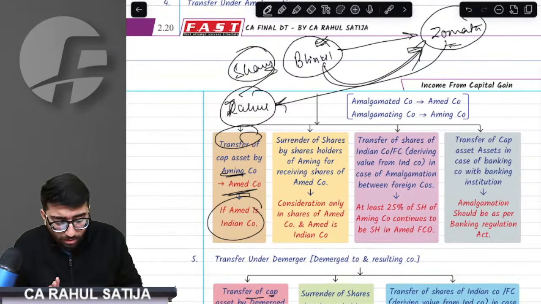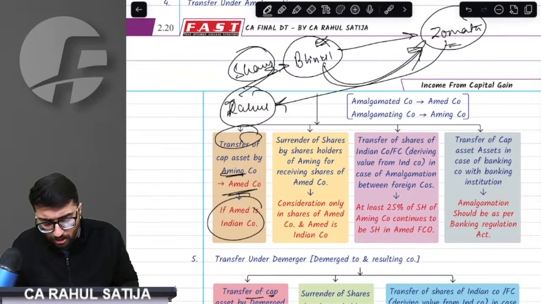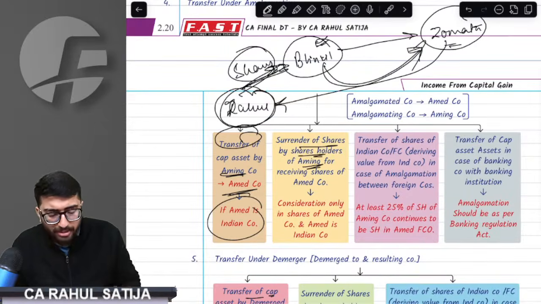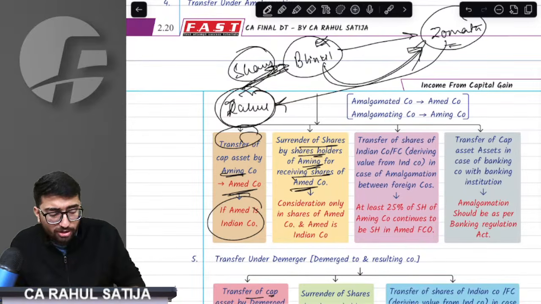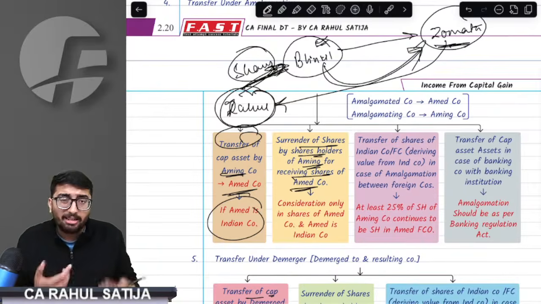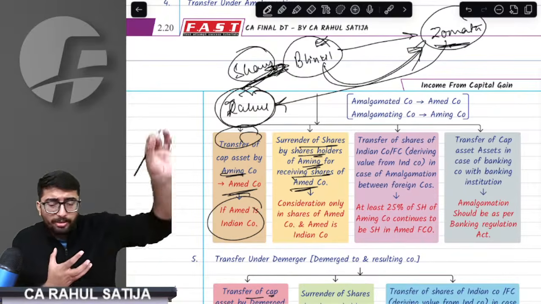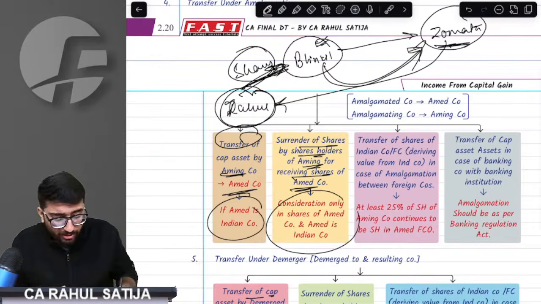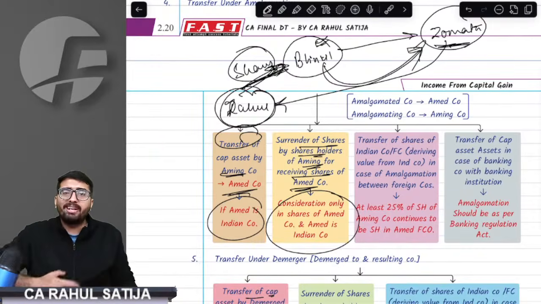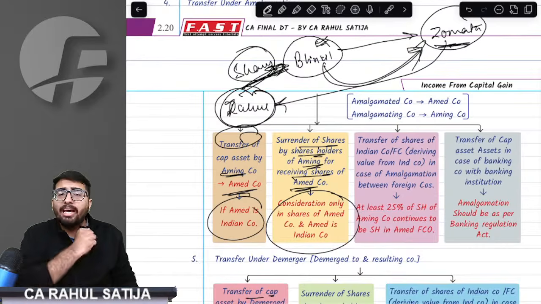Provision says if Rahul surrenders the shares of the amalgamating company and in return gets shares of the amalgamated company, it is a type of transfer. My right in Blinkit is relinquished, so a transfer is happening. Therefore, it is an exempt transfer under section 47. If my right in an amalgamating company is extinguished, it will be an exempt transfer.